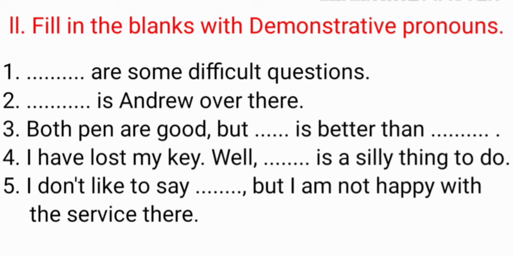Now we will see the first sentence. Dash are some difficult questions. In this fill in the blanks, these will come. So our sentence will be: These are some difficult questions. Now we will see the second question. Dash is Andrew over there. Here that will come. So our sentence will be: That is Andrew over there.